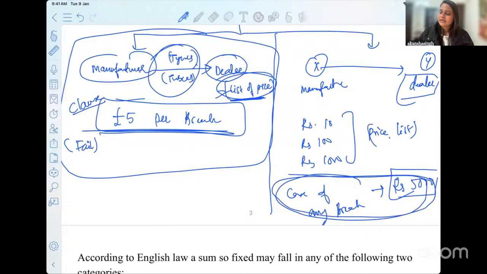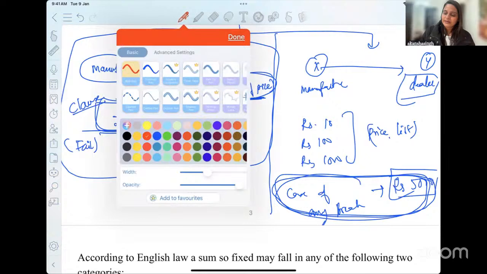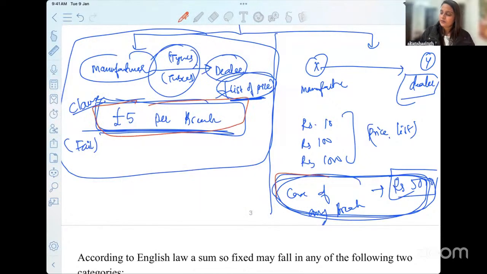Will this be called liquidated damages? Will this 5,000 be called liquidated damages or penalty? We have to find the distinction from these two examples. What are liquidated damages? When we say liquidated, we are basically referring to a pre-estimated damage in the contract itself.